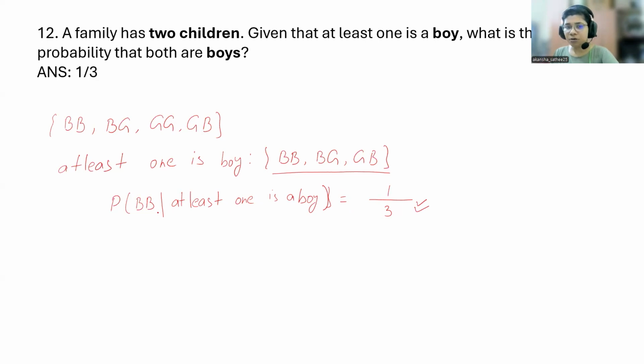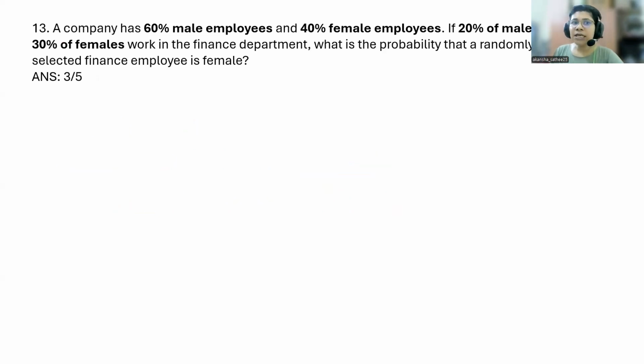Simple. Next problem. A company has 60% male employees, 40% female employees. If 20% of males and 30% of females work in the finance department, what is the probability that a randomly selected finance employee is female?